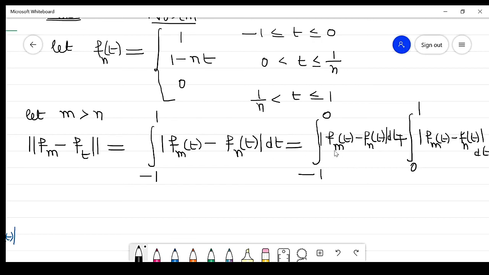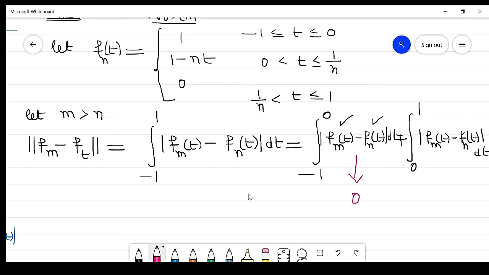Now in this case its value is 1 and its value is 1, so 1 minus 1 is 0, right? So this first term will be converted into 0. In the second case it is divided into two parts: one is 0 to 1/n and the second is 1/n to 1.